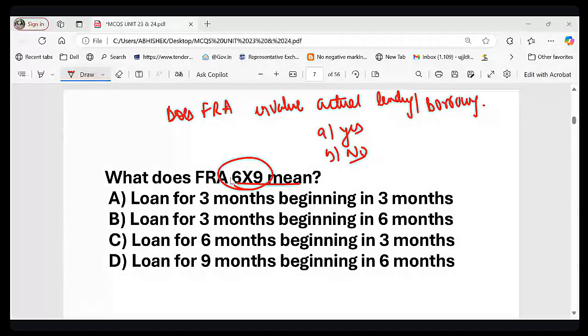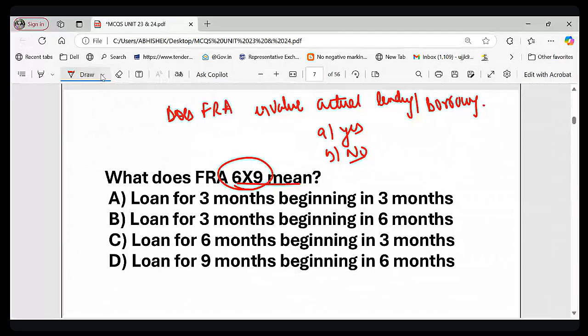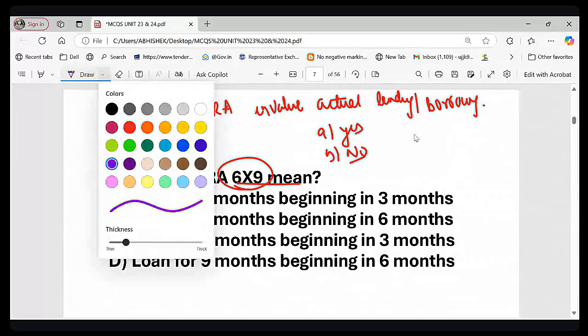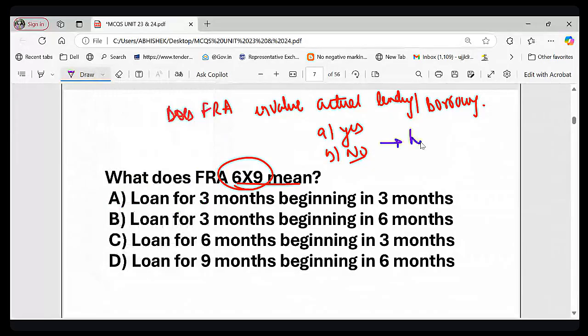First of all, does FRA involve actual lending? The answer is no, right? The correct answer is no, because FRA is just a contract to hedge against interest rate change. So no actual loan is given.